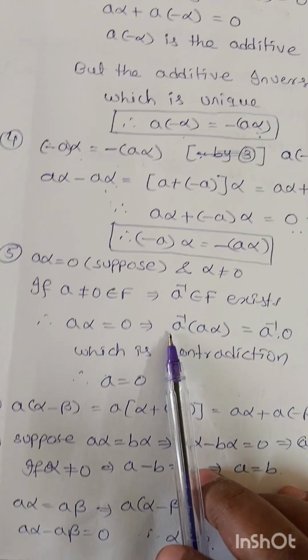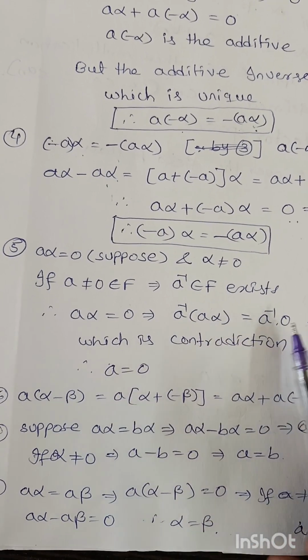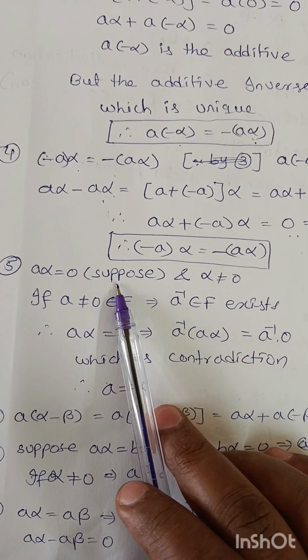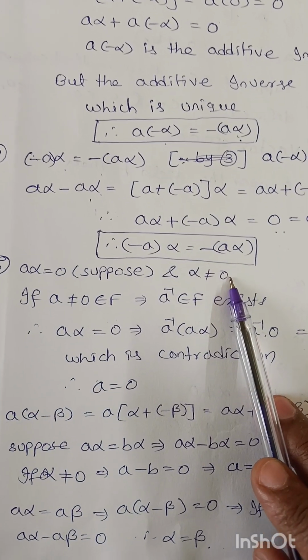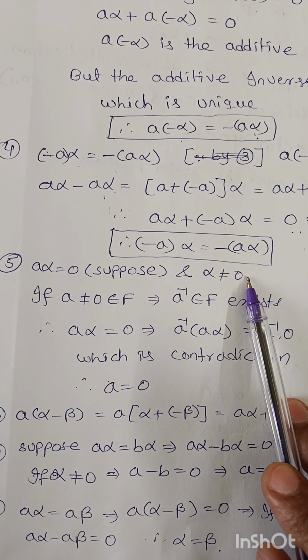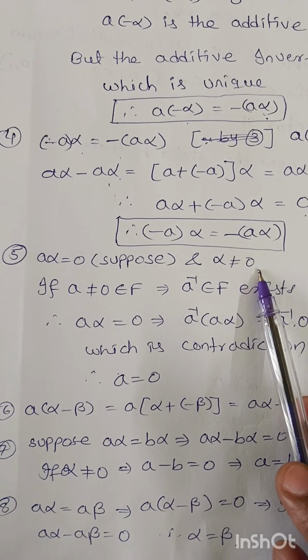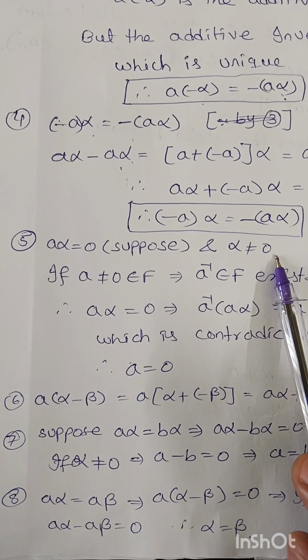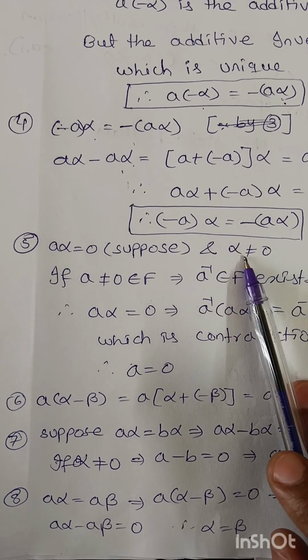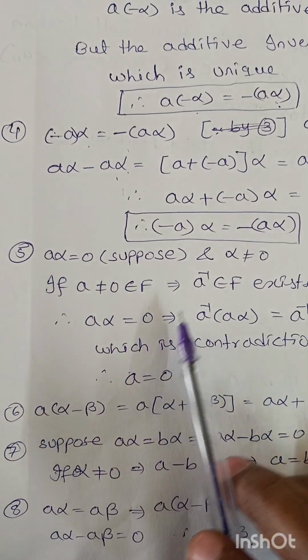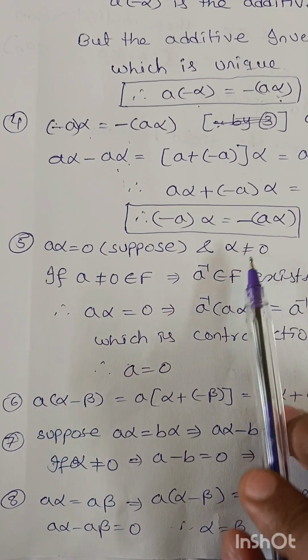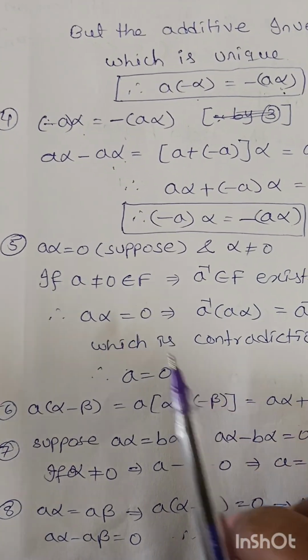Next, fifth property: a alpha equals 0. Suppose we consider a alpha equal to 0 and alpha not equal to 0. We can prove a equals 0. The fifth property is, if a alpha equals 0, then either alpha equals 0 or a equals 0. We consider alpha not equal to 0, then we can prove a equals 0.